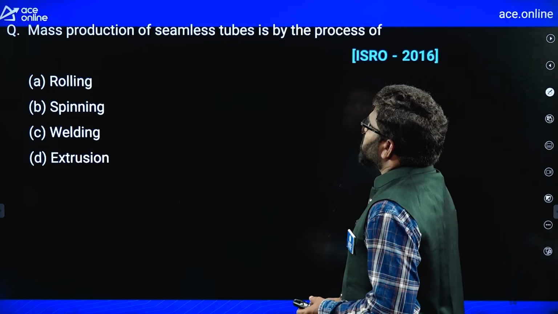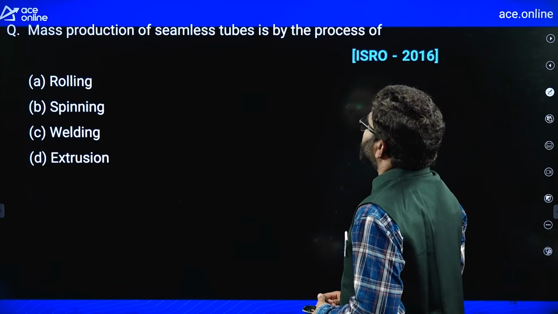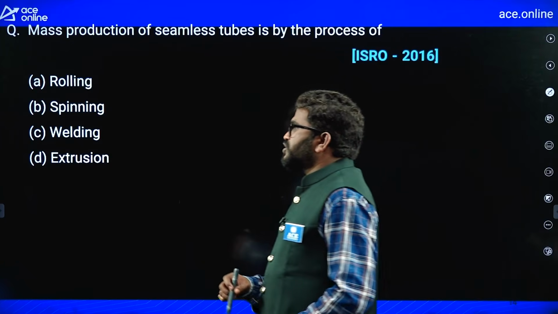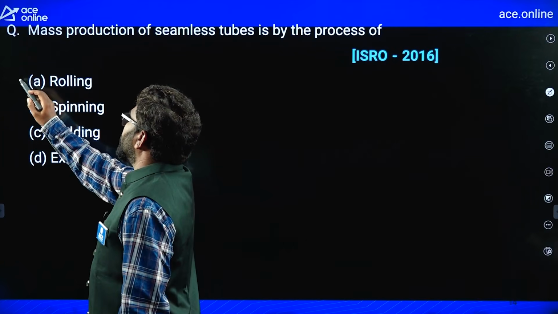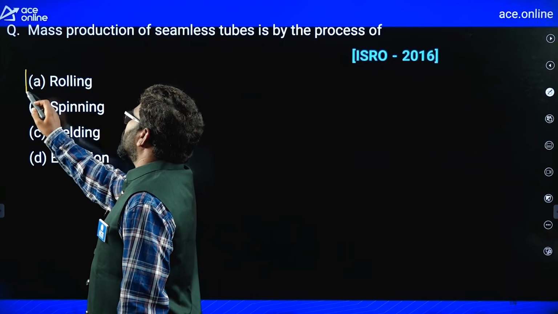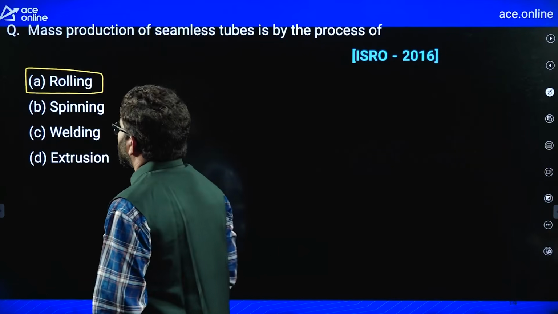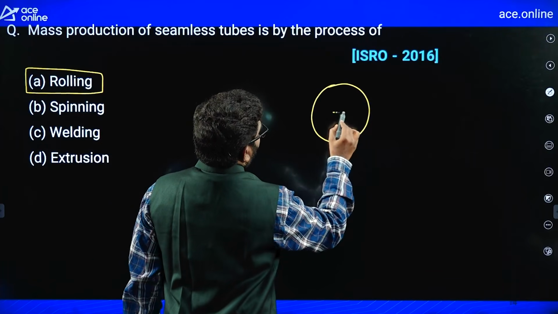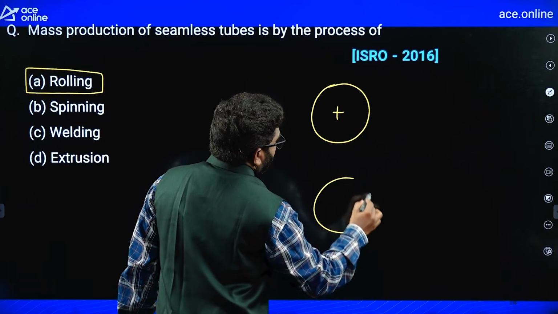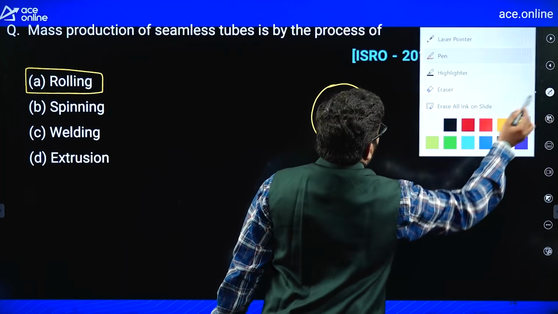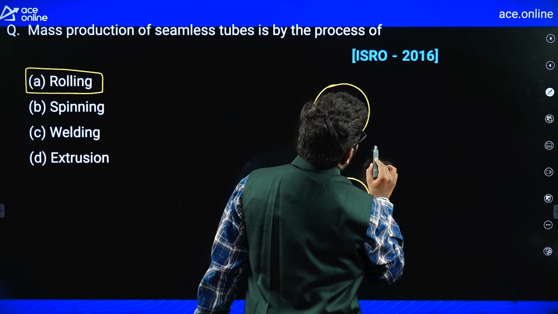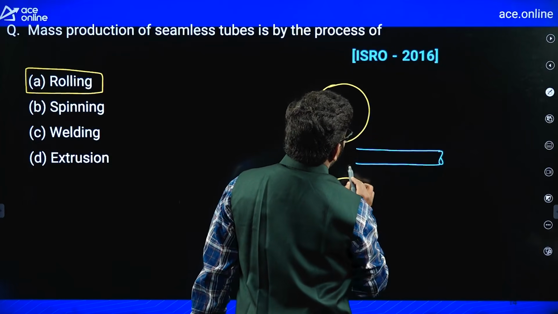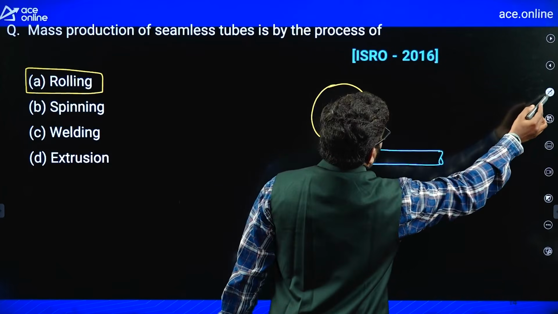Now, mass production of seamless tubes is by the process of tube piercing, otherwise roll piercing. Tube piercing is also nothing but a rolling operation. Now in this case, suppose this is one roller, the top roller, this is the bottom roller. Now we are keeping a mandrel here, and this is a mandrel supporting member.